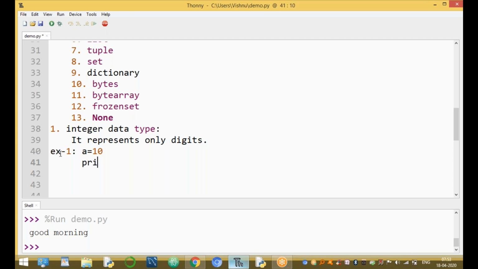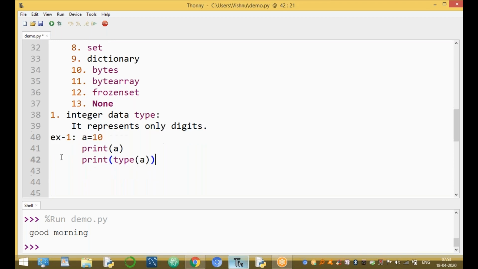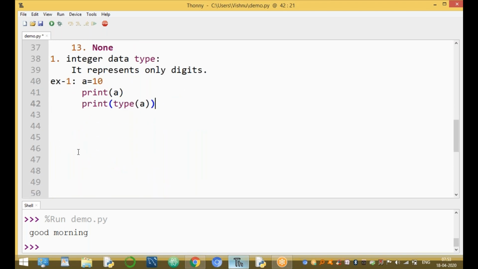Now here we are using print of a, the value of a, and the data type of a is integer type. It represents only digits without any decimal point, without any special symbols, only digits.